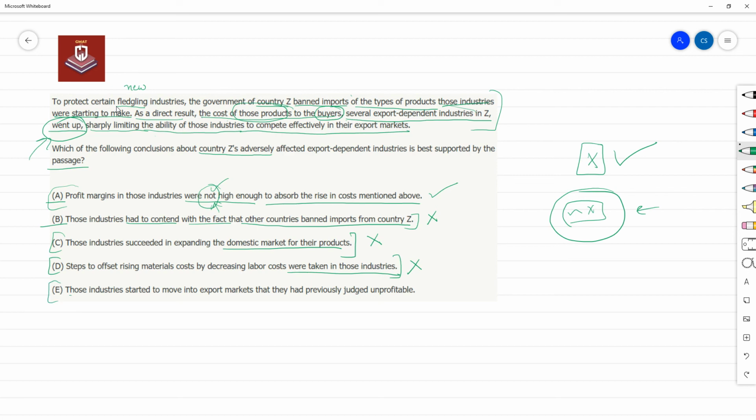Option E, those industries started to move into export markets that they had previously judged unprofitable. This is actually going in the opposite direction. If your costs are going up, you would move to a more profitable market, not to a market which was previously unprofitable. That would be even more unprofitable now, right? So this does not make any sense. So option A is the answer.